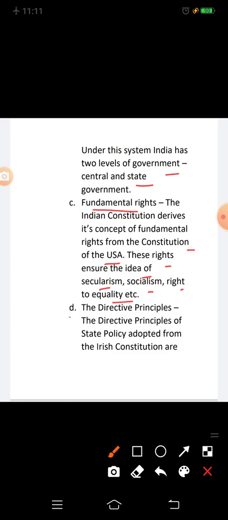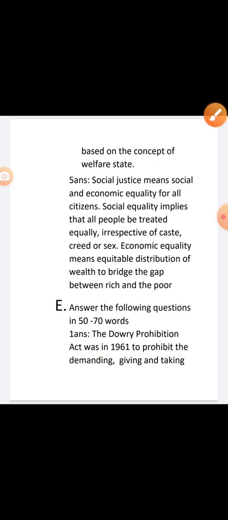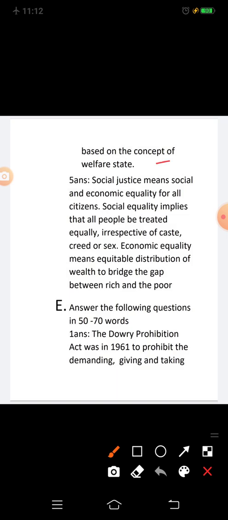Fourth feature is the directive principles. The directive principles of state policy, adopted from the Irish Constitution, are based on the concept of welfare state.